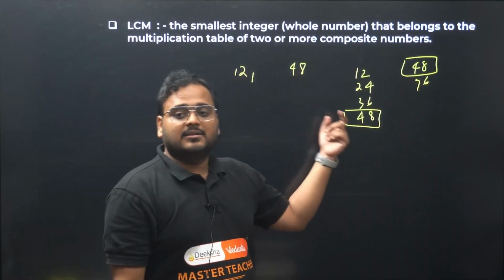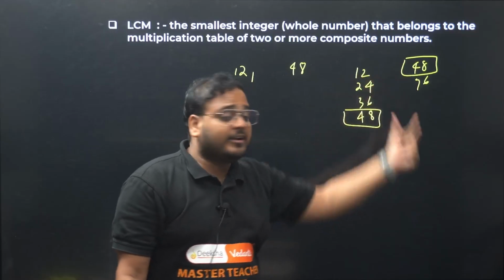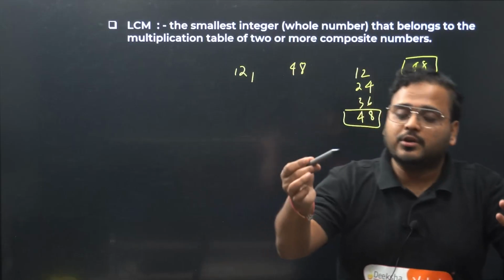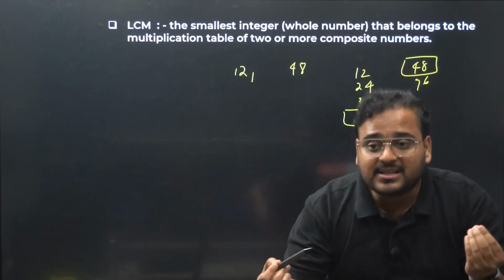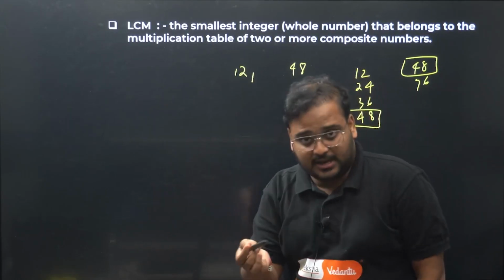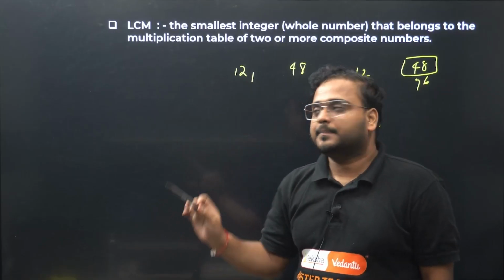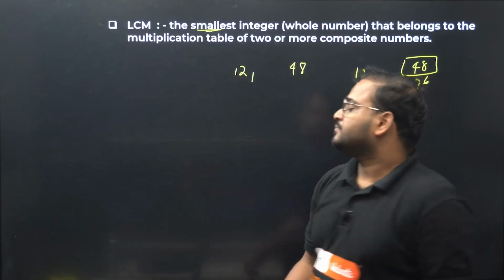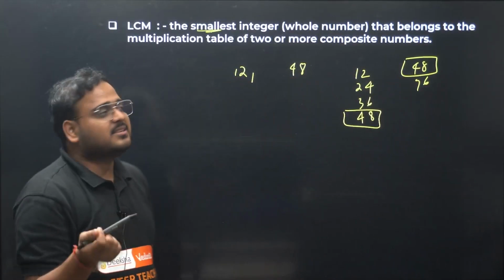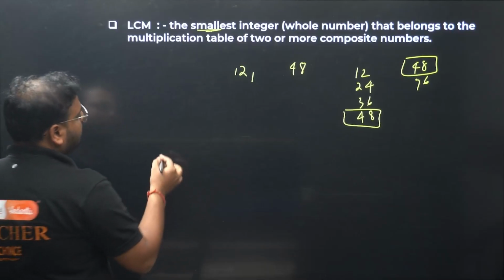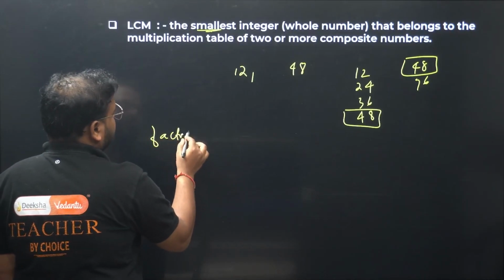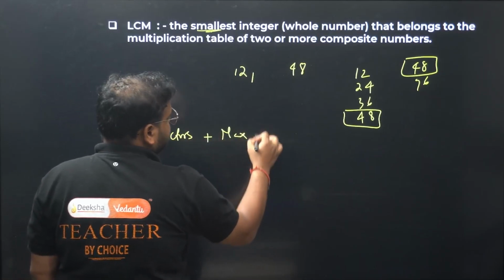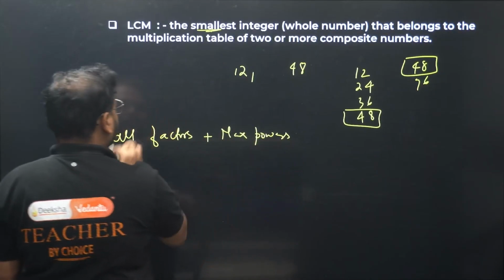It means the least common multiple of the numbers 12 and 48 is the number 48 itself. So basically, for any numbers given in a question, to find the LCM, write the tables of them if you can and look for the first common multiple in their tables. Now, the other way is to factorize. After factorizing, look for all factors with the maximum or the highest powers. We'll see in the questions, don't worry.